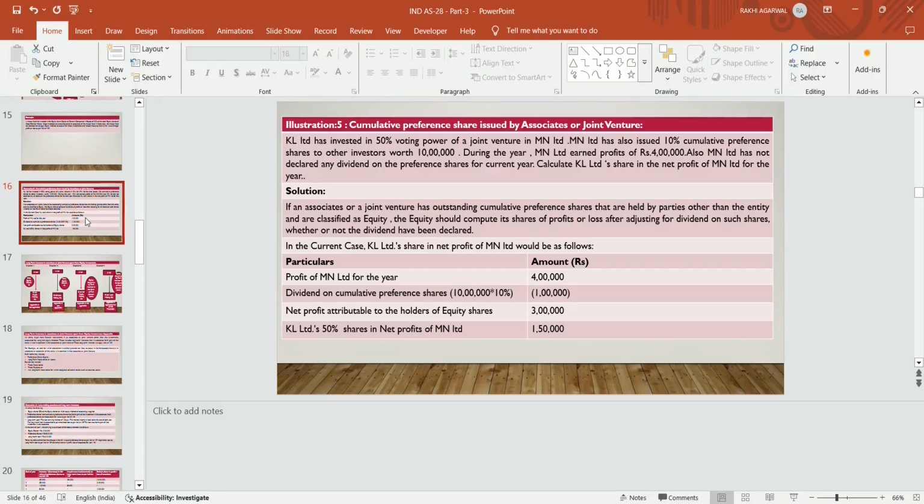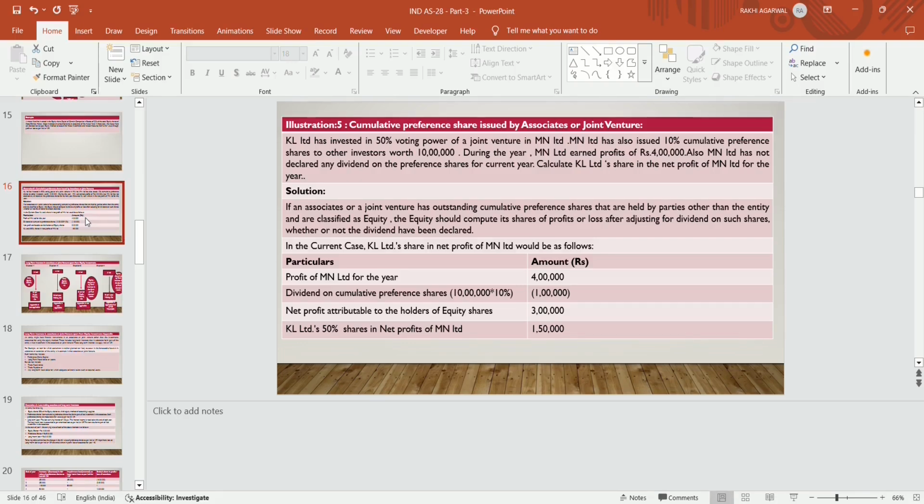Situation 5, that is cumulative preference shares issued by associate or joint venture. KL Limited has invested in 50% voting power of joint venture MN Limited. MN Limited has also issued 10% cumulative preference shares to other investors worth rupees 10 lakh. During the year, MN Limited earned profits of rupees 4 lakh. Also, MN Limited has not declared any dividend on the preference shares for the current year. Calculate KL Limited's share in the net profits of MN Limited for the year.